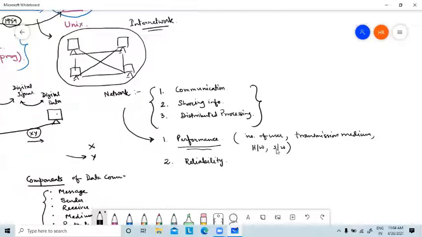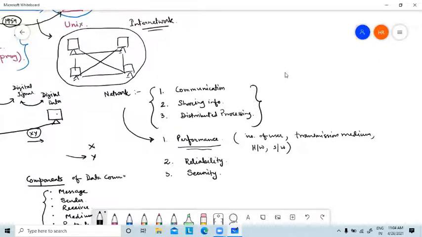So these decide whether your network is good or not. Reliability is very important. And finally, the most important thing is security, whether your network is giving you proper security or not.